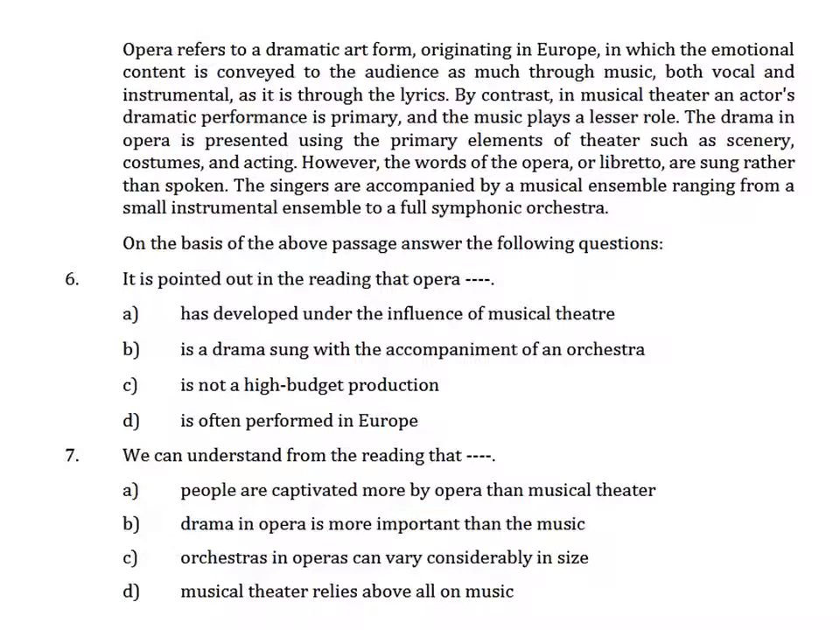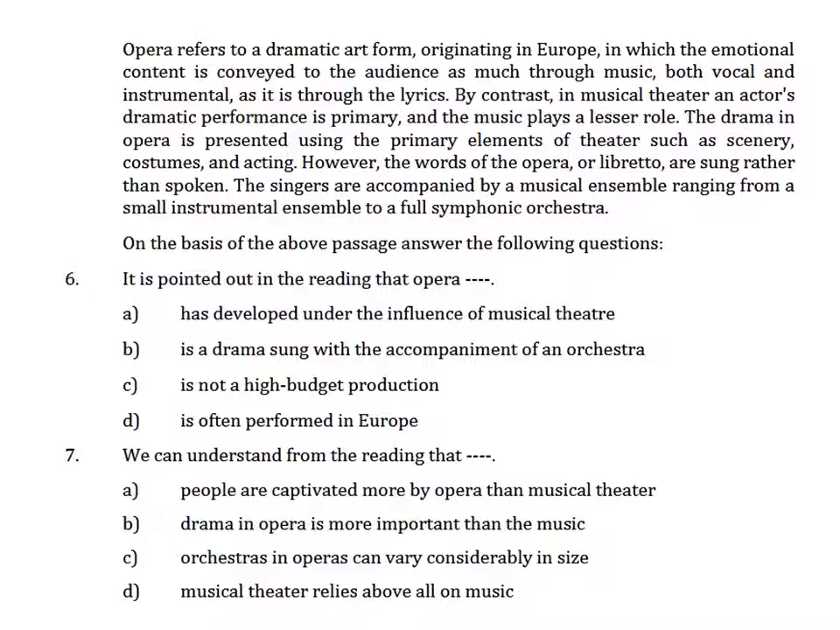The drama in opera is presented using the primary elements of theatre such as scenery, costumes and acting. However, the words of the opera, or libretto, are sung rather than spoken. The singers are accompanied by a musical ensemble ranging from a small instrumental ensemble to a full symphonic orchestra. So on the basis of this paragraph, you have to solve these questions.